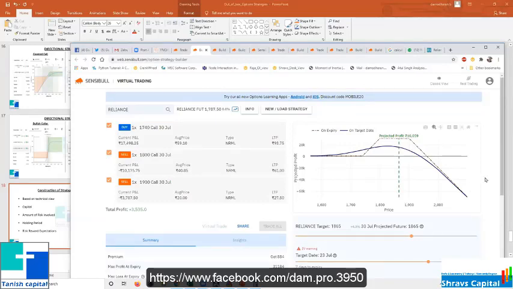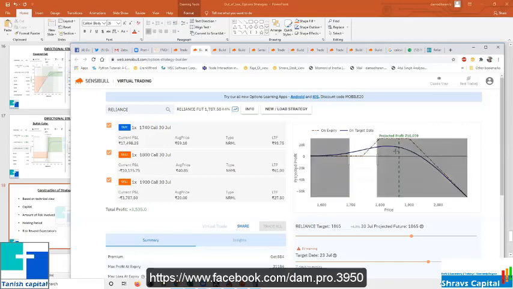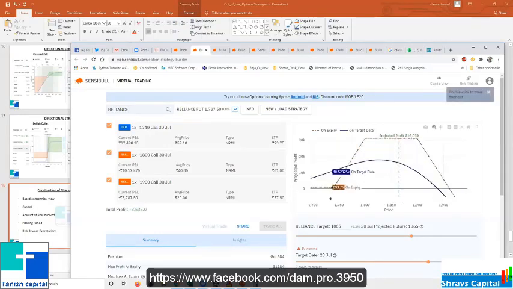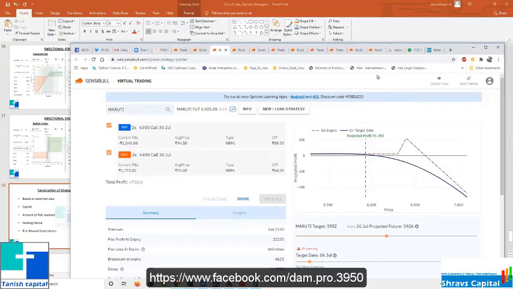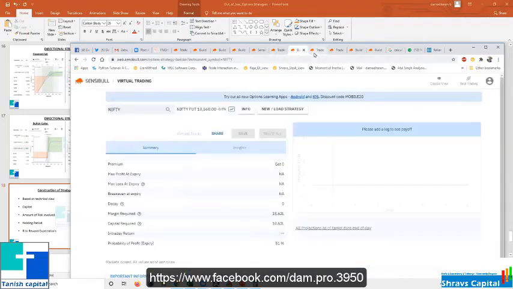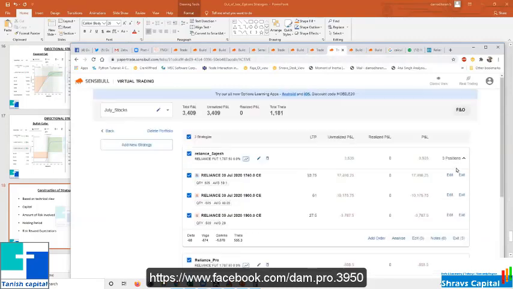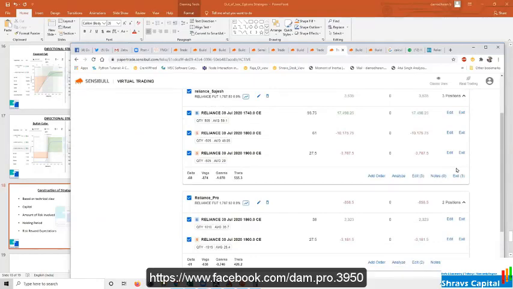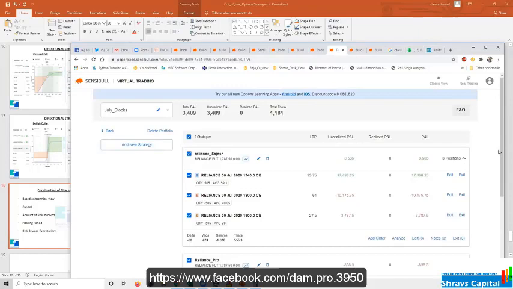See, no book-based strategy is required for you. You need to know a view. It can be your own view. See, the view can fail. Whatever we are trying to build in the strategy, your view can fail. I am expecting in the first stage that 10,600 market will hold, but I am building my strategy for 10,900. If the market goes to 10,900, I will get more profit. So you can be a little bit wrong in your view also, but at the initial stage of trade planning, you need to incorporate this into your thought process and your strategy building process.